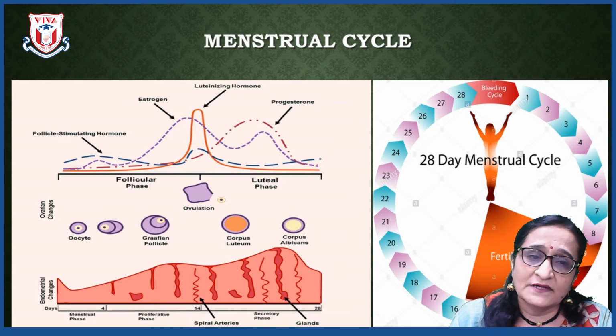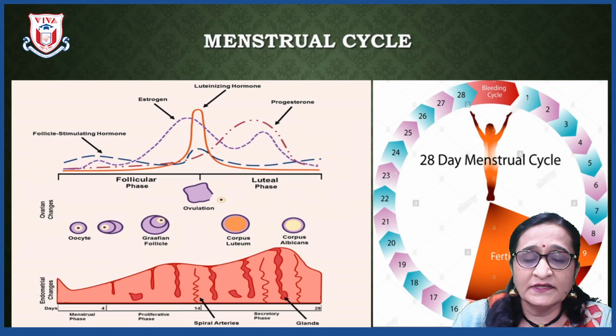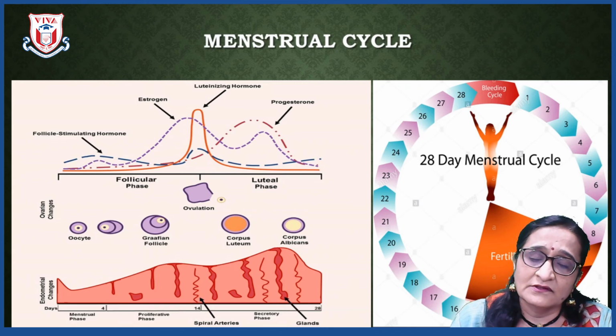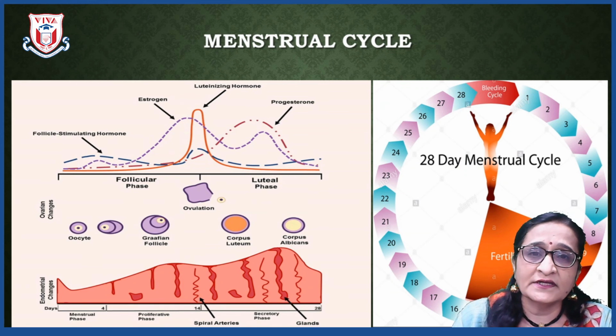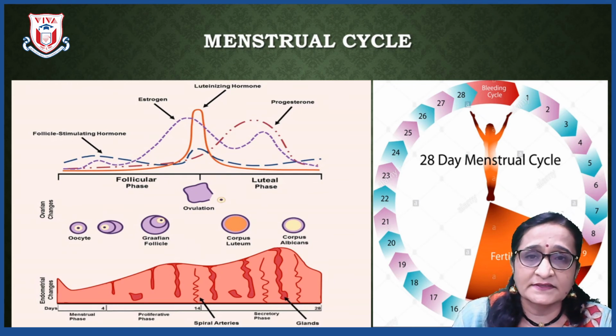As the days pass, the uterine endometrium gets thicker and thicker. Every month the uterus is awaiting the fertilized egg. When it does not come, it sheds all the endometrium along with the unfertilized egg and blood from the body of the female through the vagina, and this cycle repeats after every 28 to 30 days.